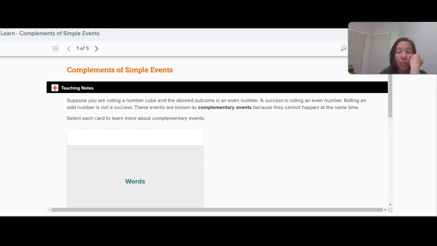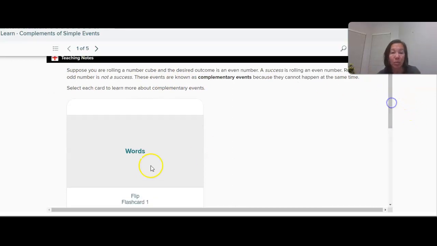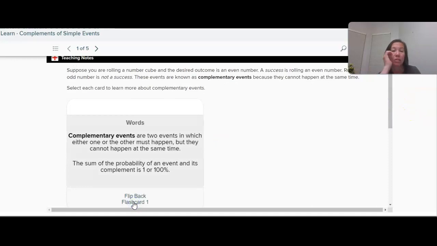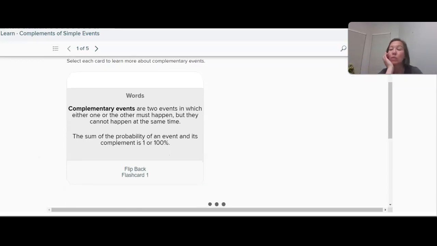When we talk about events, something like rolling an even number is a success if I roll a die, and rolling an odd number is not a success. These events are known as complementary because they can't happen at the same time. When we talk about complementary events, there are 2 events in which either one or the other must happen, but they cannot happen at the same time. The sum of the probability of an event and its complement is 1, or 100%.